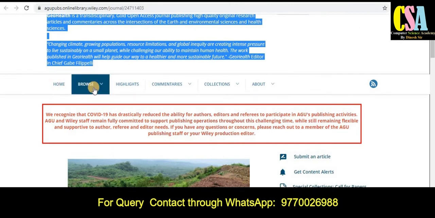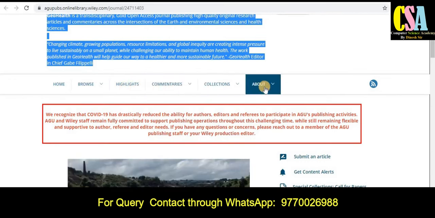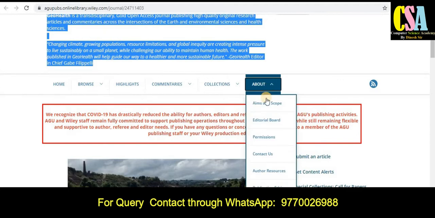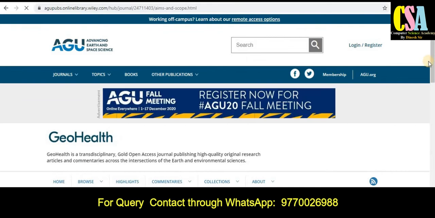If you want to explore all the previously published articles, you can just browse. Highlights, and also if you want to know about this particular journal's aim and scope, what are the topics and titles and indexing, you can see here.